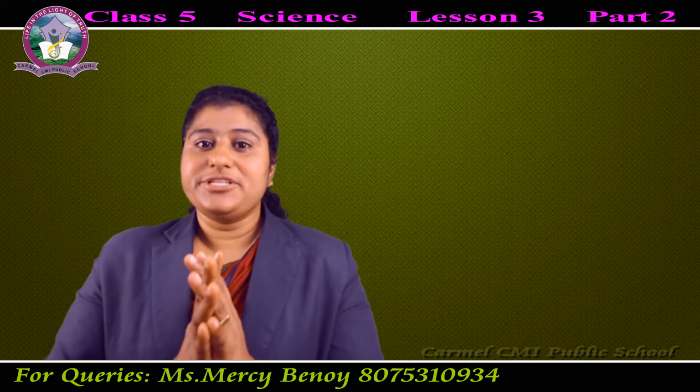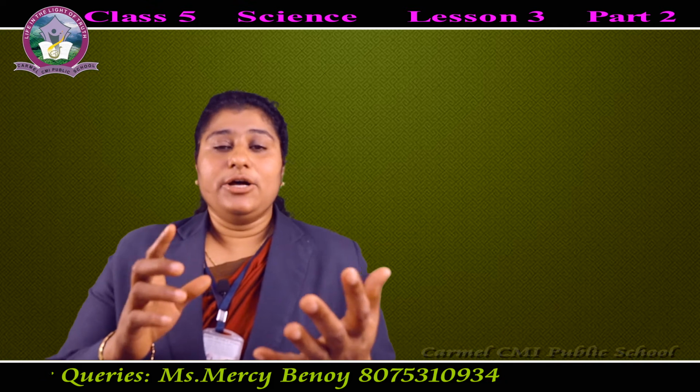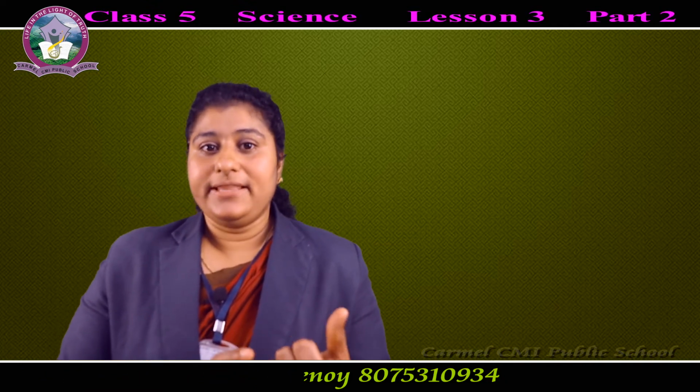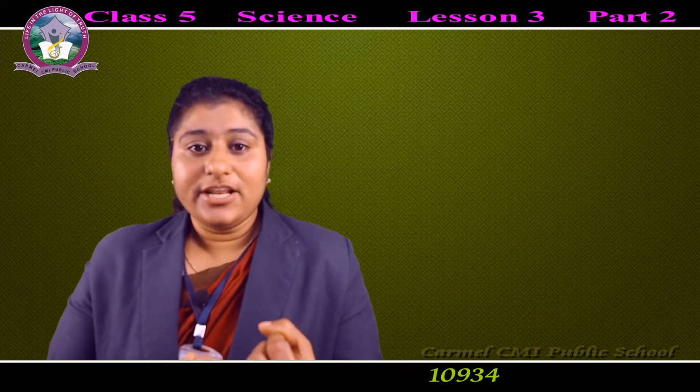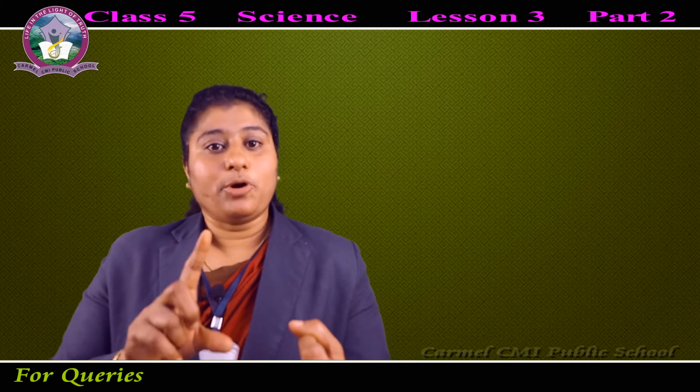Okay, different types of nutrients are required in our diet. Which are the different nutrients? We need bodybuilding food, that is proteins. Then carbohydrates, that is energy giving food. Then vitamins and minerals, that is the protective food.